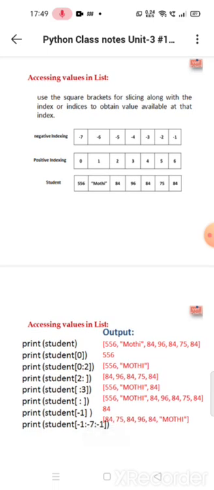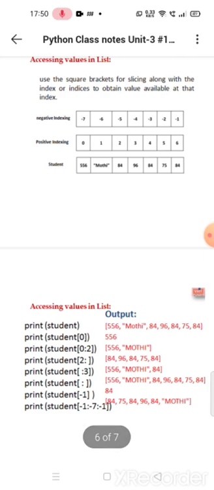Assigning values in the list. Use the square brackets for slicing along with the index or indices to obtain values available at that index. Negative indexing. I am taking an example as student: 556, Moti, 84, 96, 84, 75, 84. Here the list is here. It starts at 0.